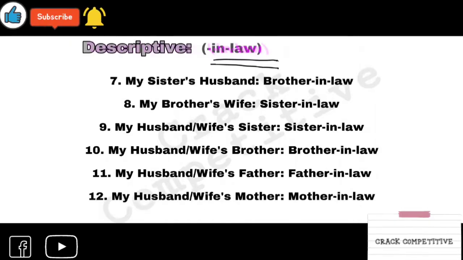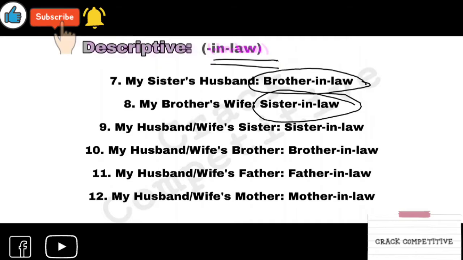Who is your sister's husband? Your sister's husband is your brother-in-law. Who is your brother's wife? She will be your sister-in-law. If you can remember one, you can remember the other also.